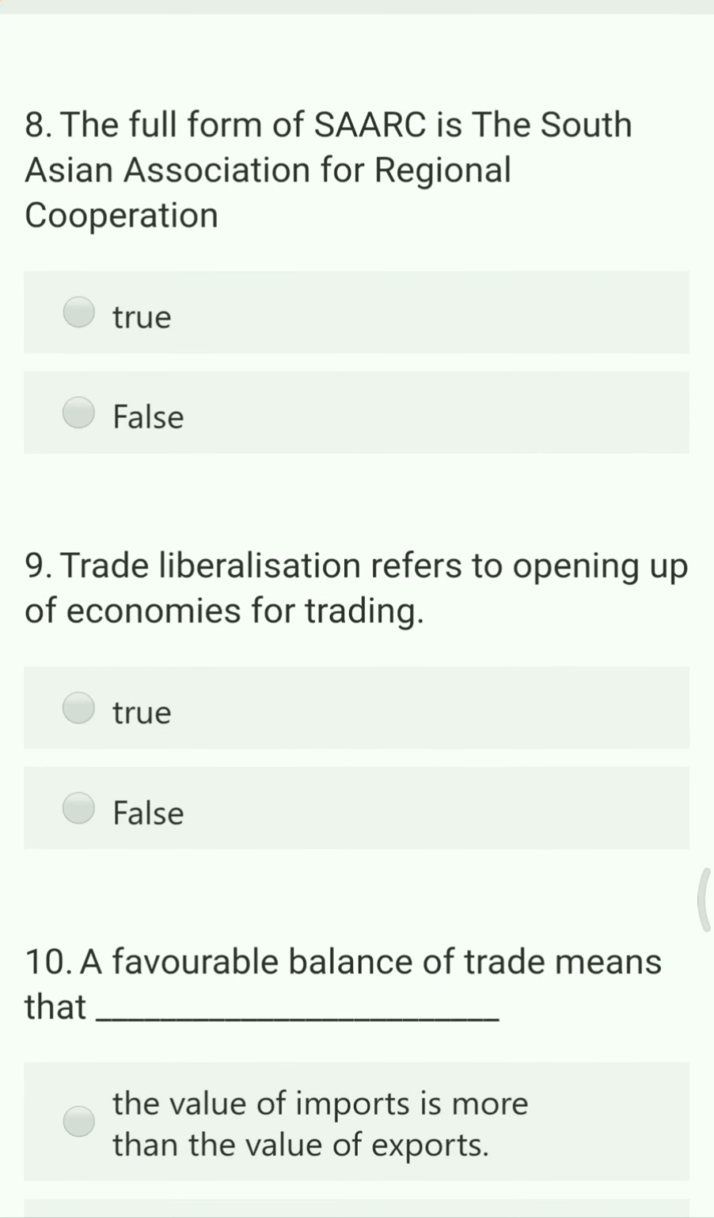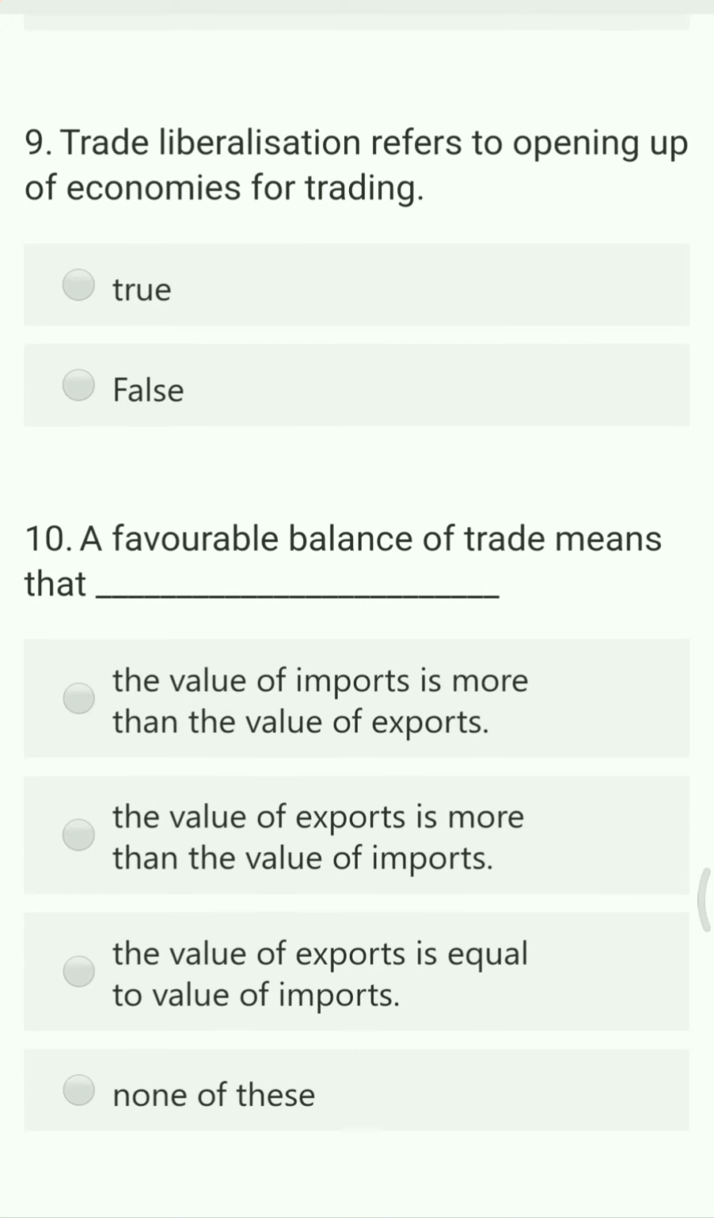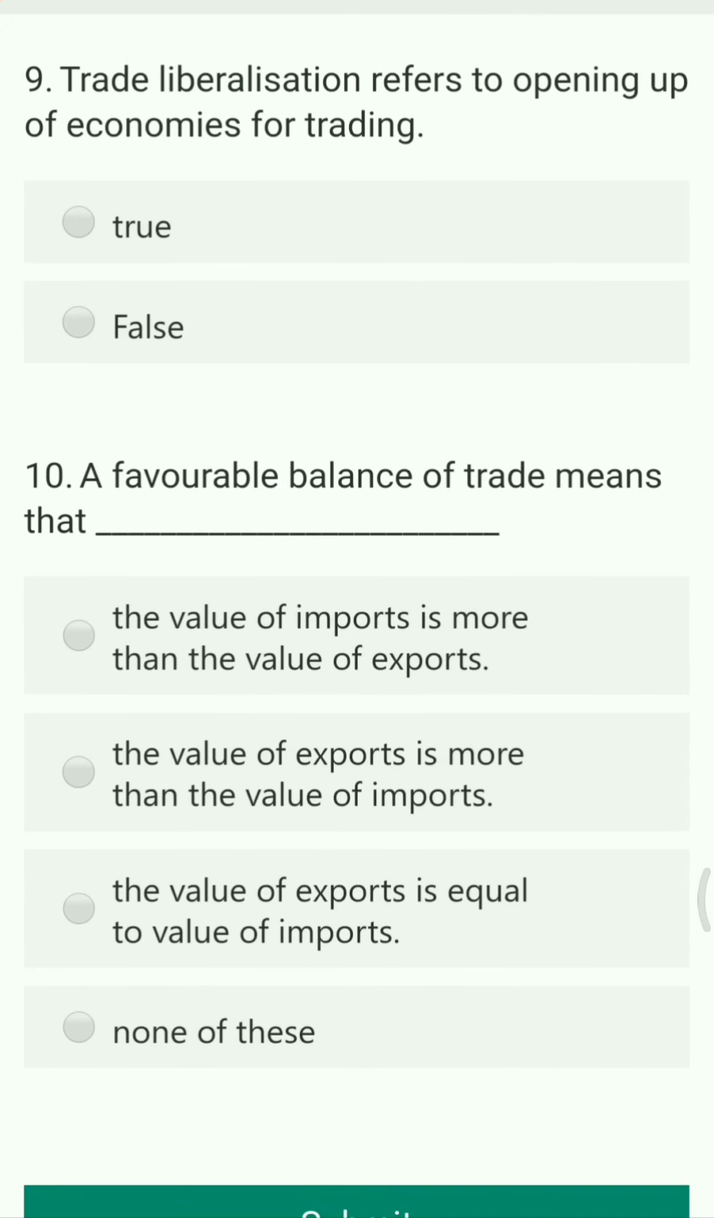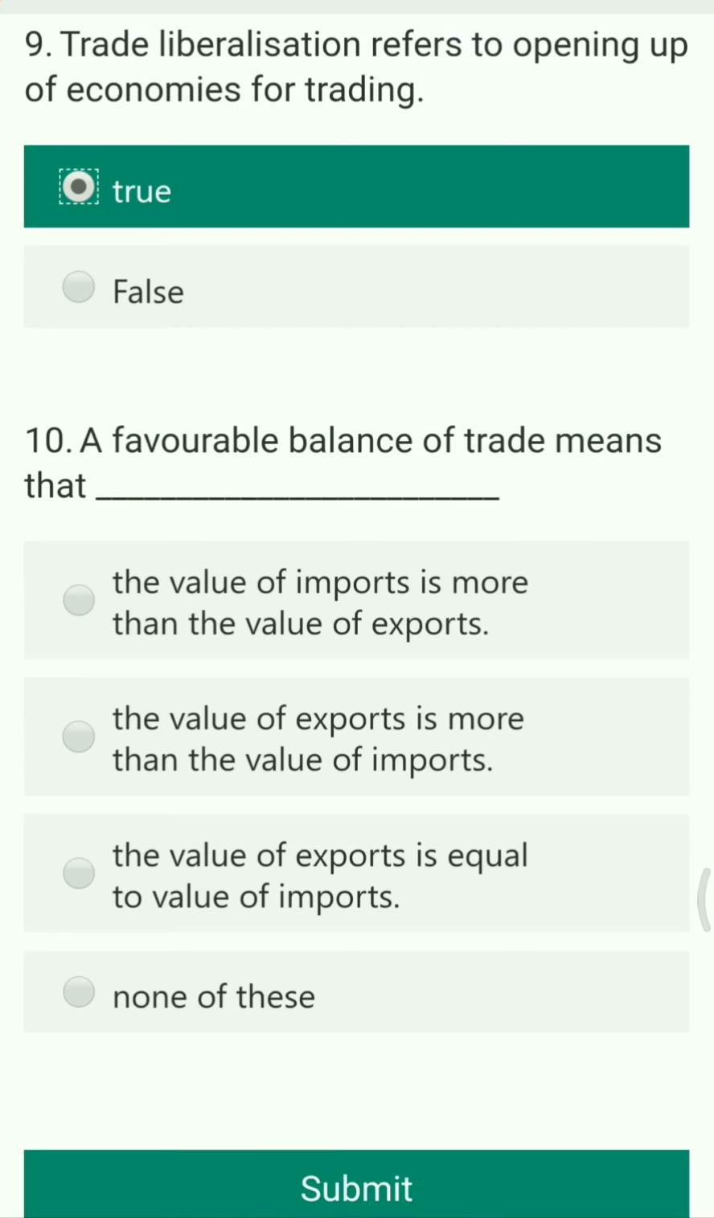Next question. The full form of SAARC is the South Asian Association for Regional Cooperation. So this is a true statement. Next question. Trade liberalization refers to opening up of economies for trade. So this is totally correct. Whenever there is a trade liberalization, it was basically done to increase trading and to gain more economy for those particular countries who are involved in trading. So this is true. Next question.